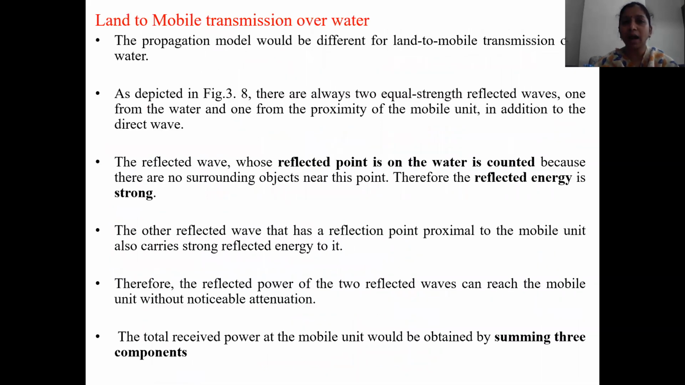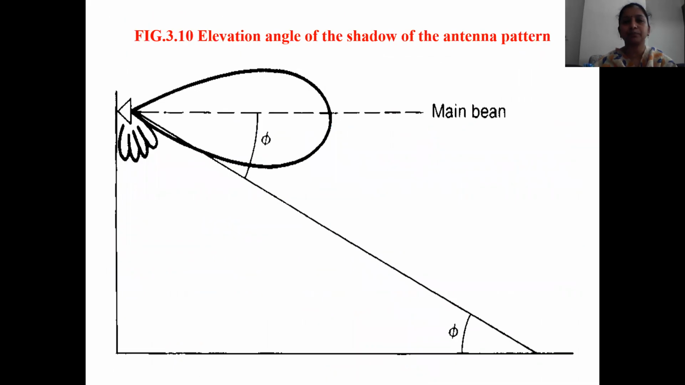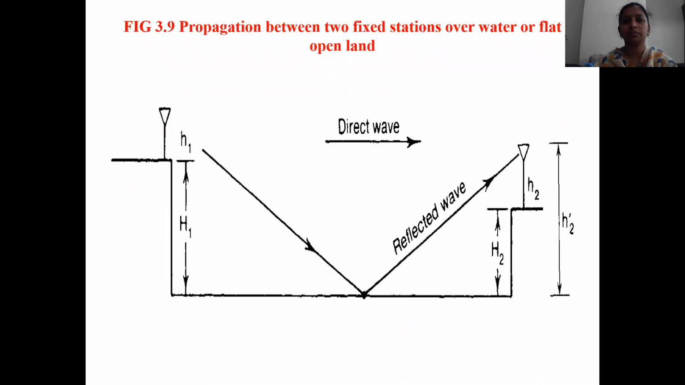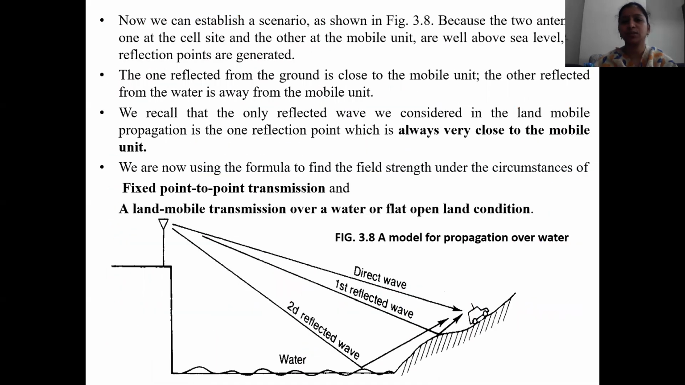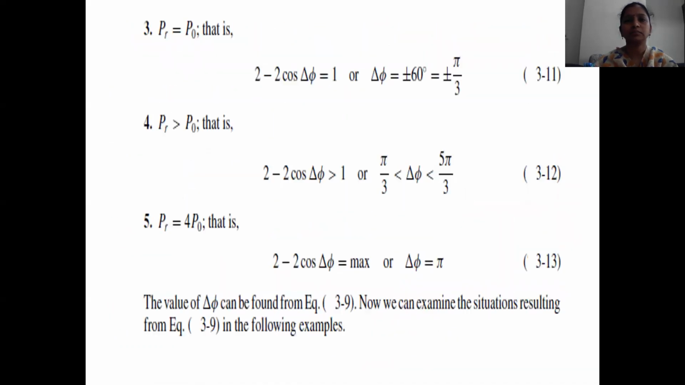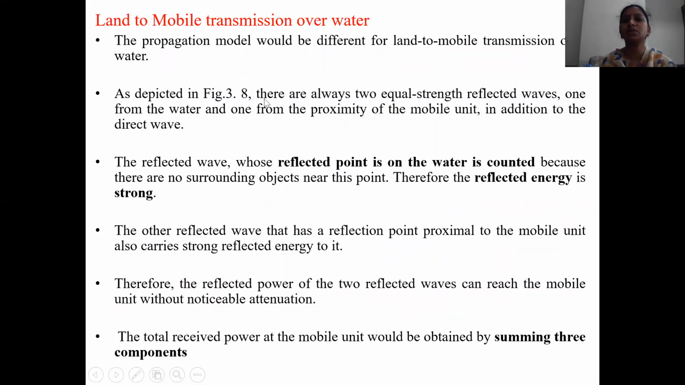Next, coming to land to mobile transmission over water. The propagation model would be different for land to mobile transmission over water, as shown in figure 3.8. This is the model for propagation over water. As shown in the figure, there are always 2 equal reflected waves, one from the water and one from the proximity of the mobile unit, in addition to the direct wave. So we have 3 totally.